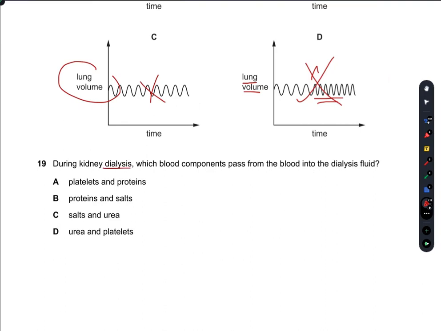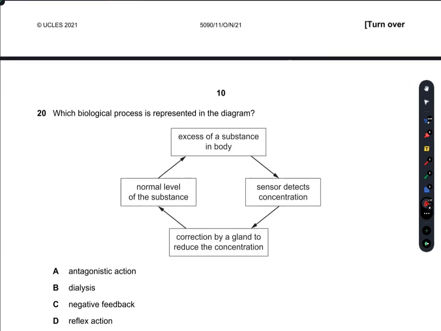During kidney dialysis, which blood components pass from the blood into the dialysis fluid? Platelets and proteins can never pass. Proteins cannot pass. Salts can. Salts and urea both can pass. Platelets cannot pass. So C is the right answer.